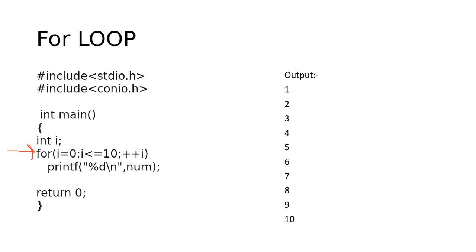So what happens in the for loop? The start, the finish, and the steps all come in one line. That's why this is a shorter form, if we compare all these loops. One important point to note is how it will run. The execution is not sequential, so I will show you the flow chart of how it will run.